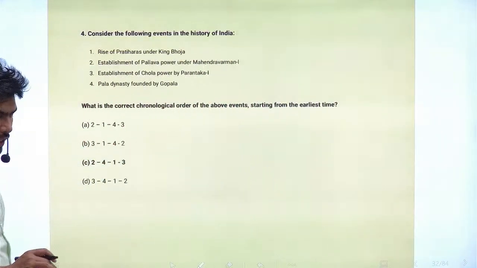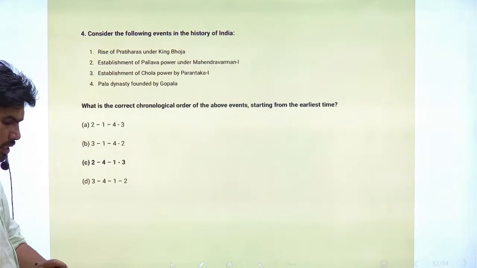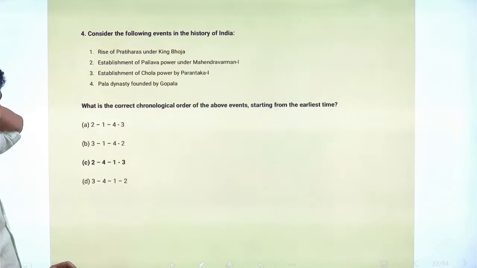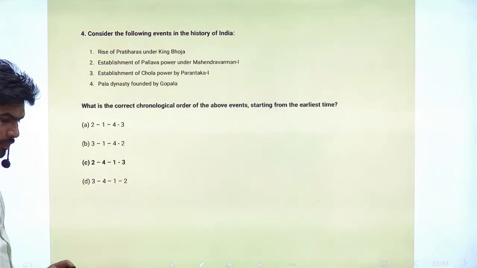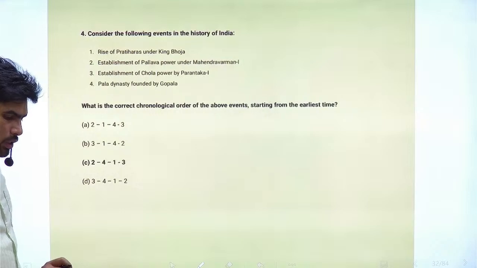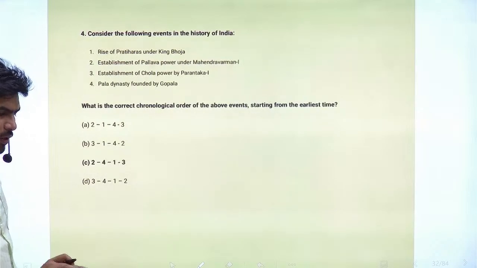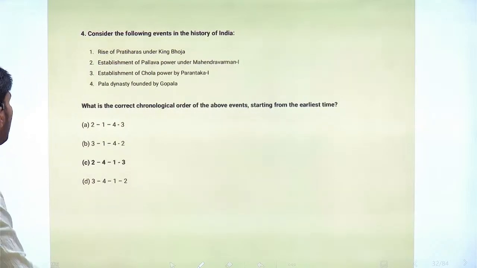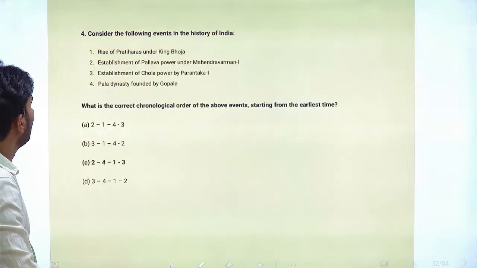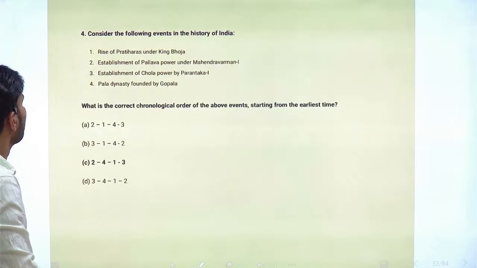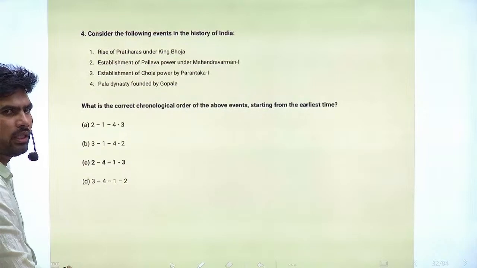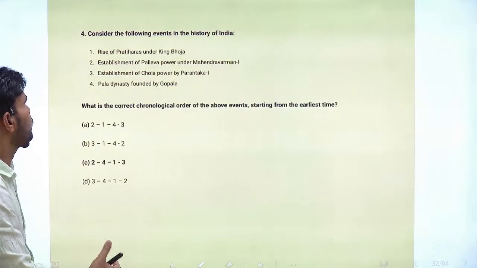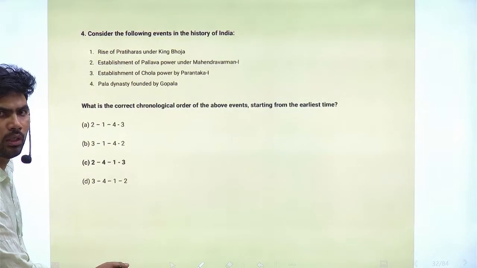Consider the following events in the history of India. Rise of Pratiharas under the King Bhoja. Pratiharas, you know, were one of the sects of the Rajputs. We can say earlier Rajputs. Next statement.